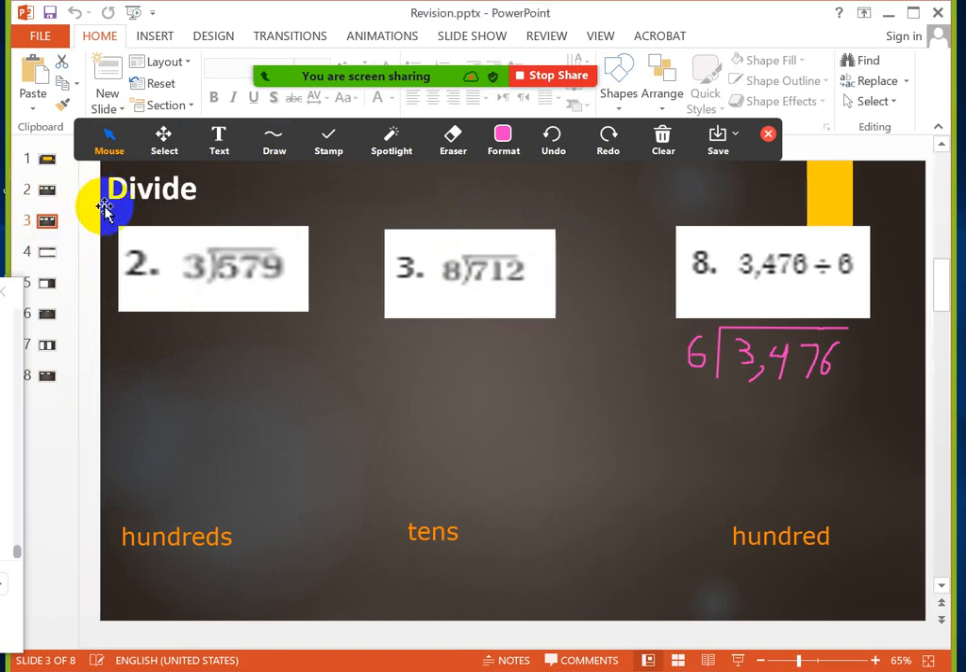Okay. Now divide. The same numbers, now I want to divide. After knowing what is the first digit in the quotient, I will divide 579 by 3. According to the place value, I know that the first digit will be the hundreds.